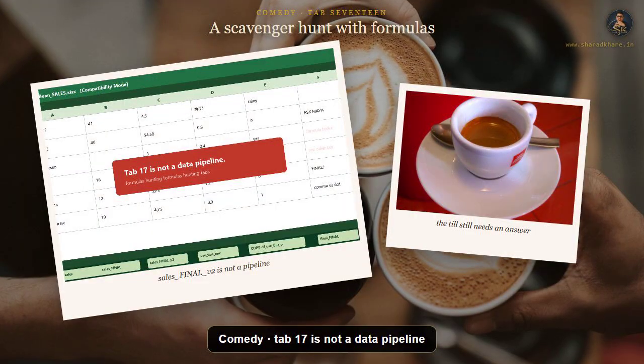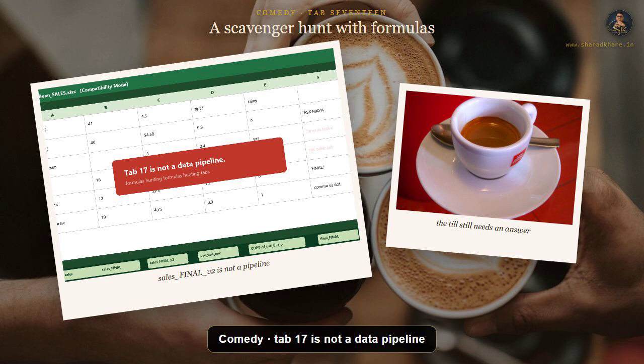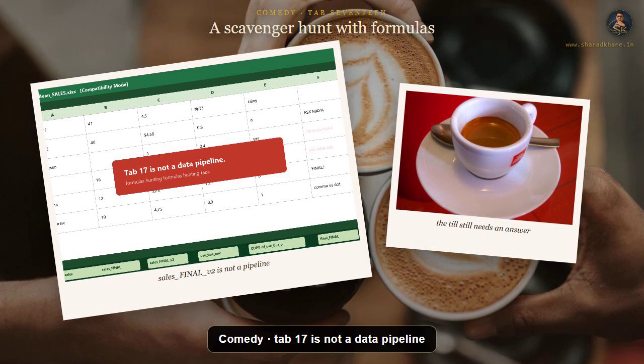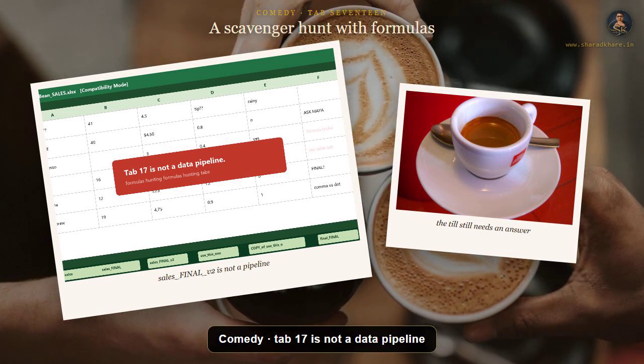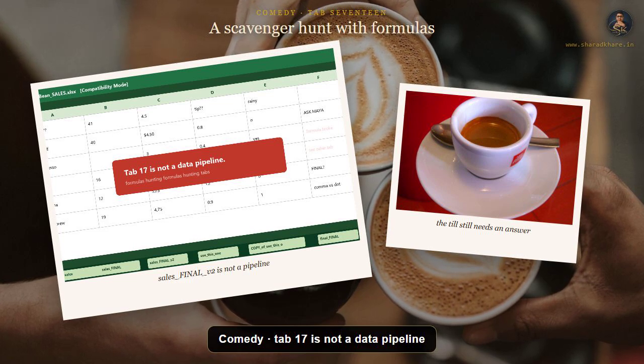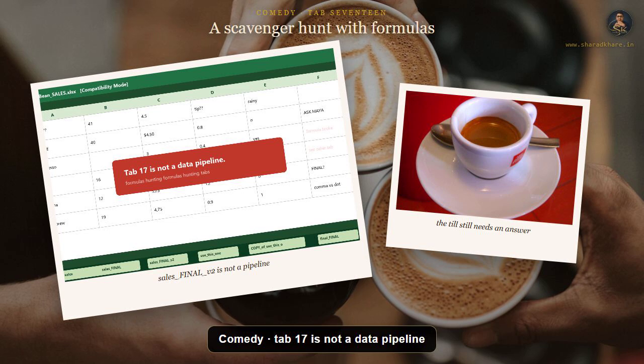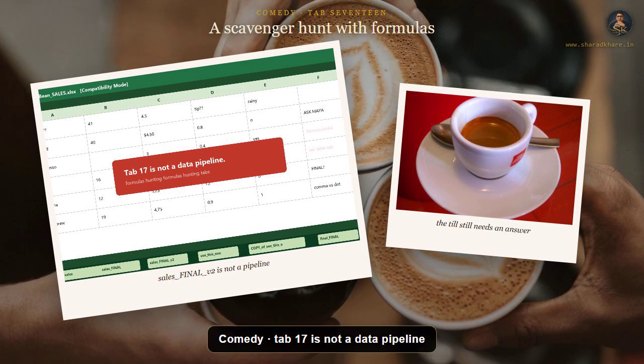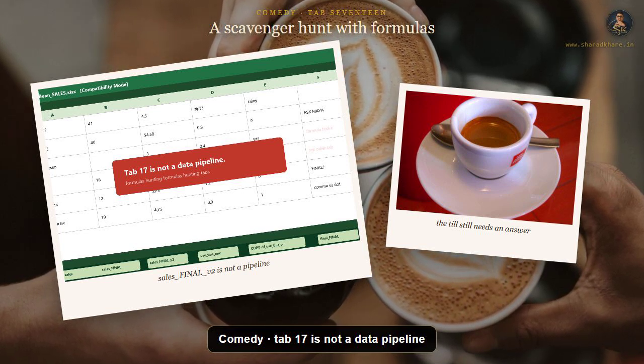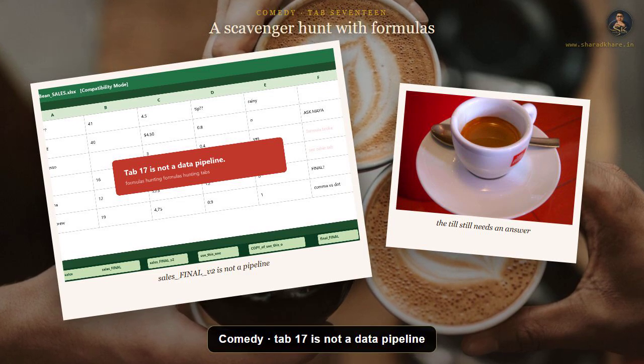Quick comedy because I have lived this with you. Excel is wonderful, until under the workbook grows tabs named Final, Final V2, and please use this one copy. Analysis. That is a scavenger hunt with formulas. CSV plus Python is not a war on Excel. It is how you stop losing the truth in tab 17.